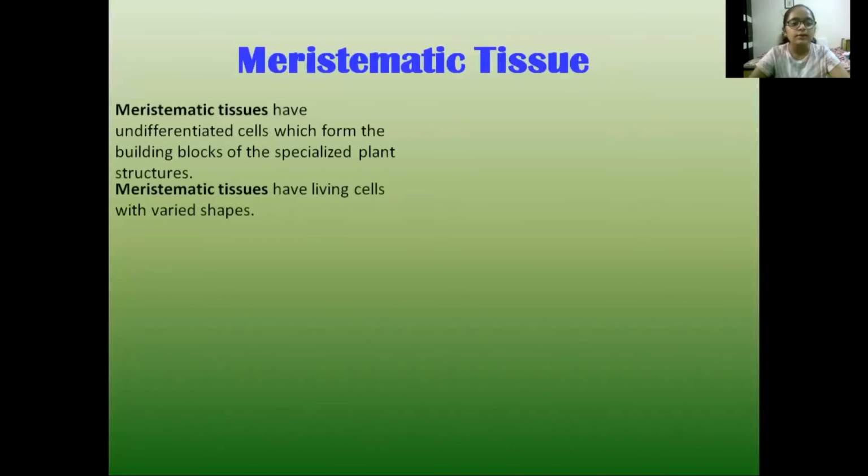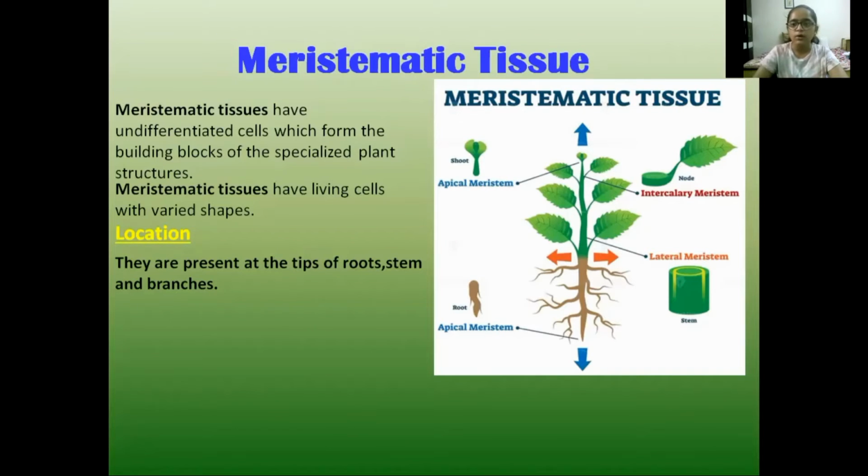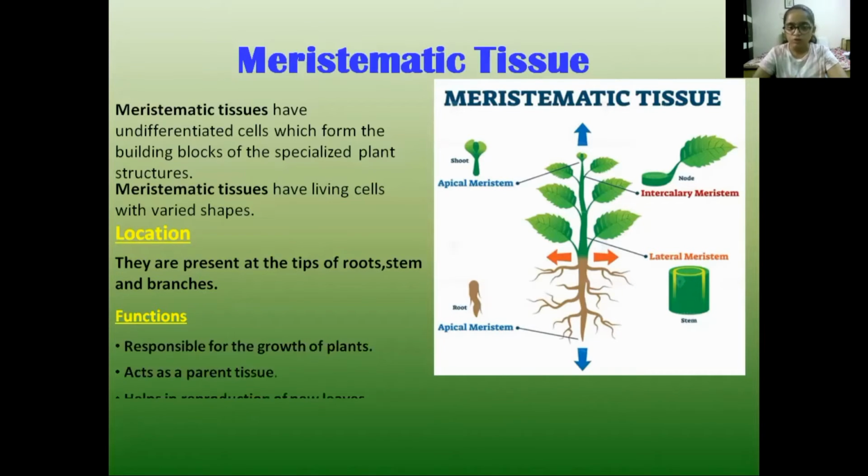So what are meristematic tissues? Meristematic tissues have undifferentiated cells which form the building blocks of specialized plant structures. They have living cells of varied shapes. Where are they located? Meristematic tissues are located at the tips of roots, stems and branches. What are their functions? They are responsible for the growth of plants. They act as the parent tissue, help in the production of new leaves and replace injured cells.